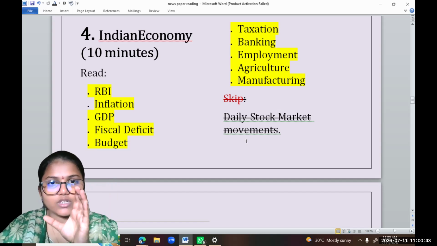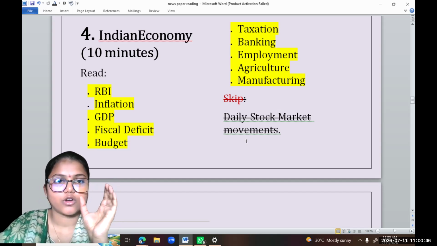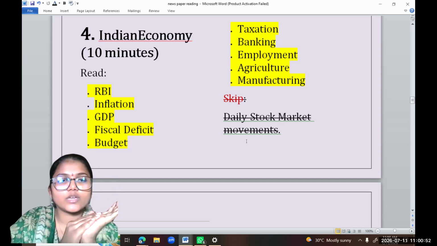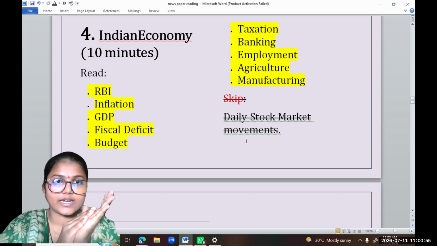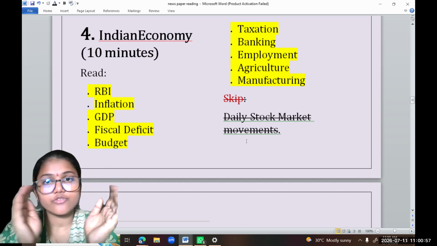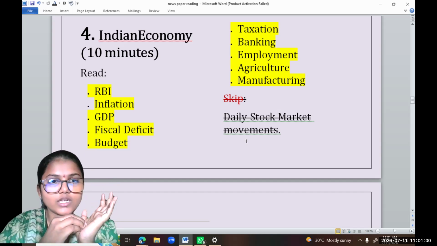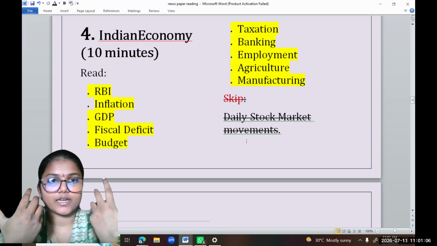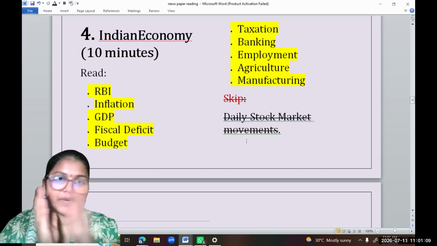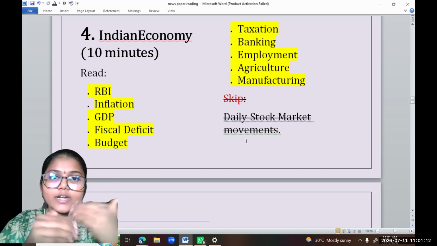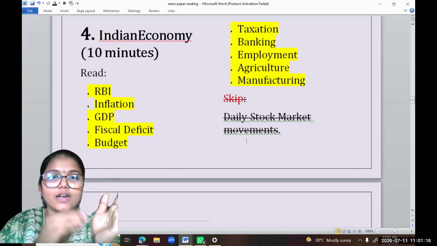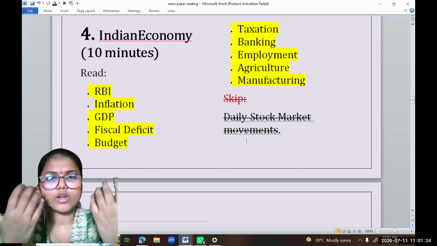When you're studying the static part, you will have some sort of static knowledge. If you find any current information to give a current touch to your static knowledge, you can integrate that information with your static topic, but do not use unnecessary concepts which will make your study complicated. Keep it simple, keep it easy, practice repeatedly and thoroughly. Whenever you are writing an answer, try to make it simple, just address the demand of the question, and don't make it overcomplicated, okay?